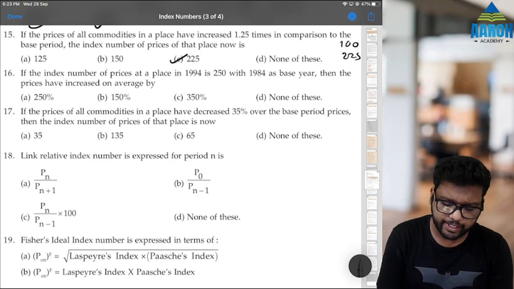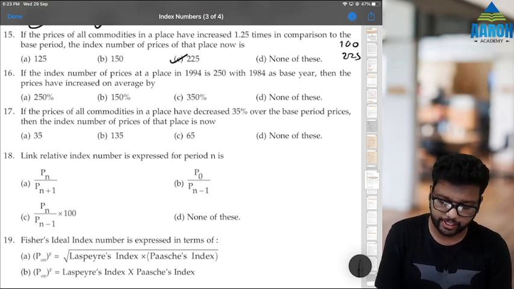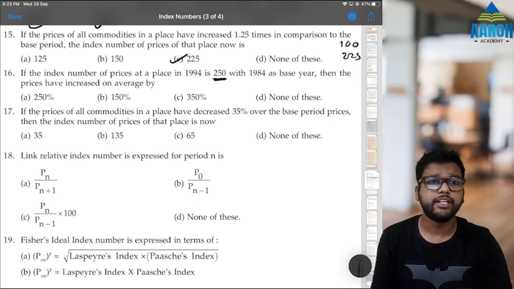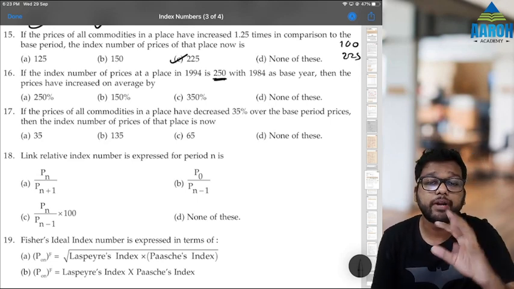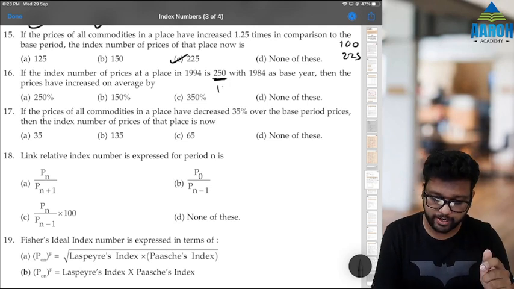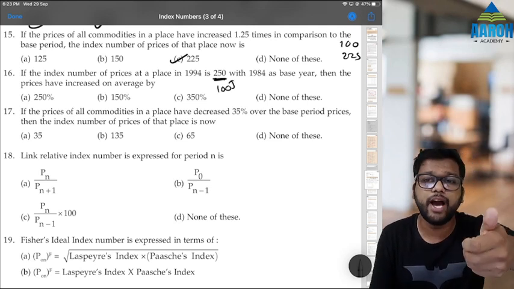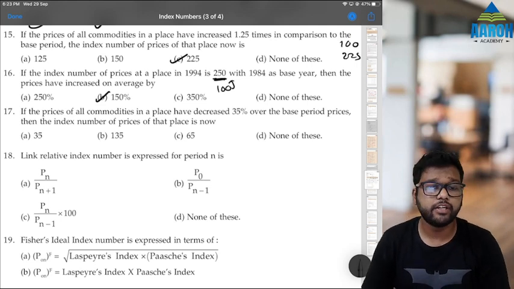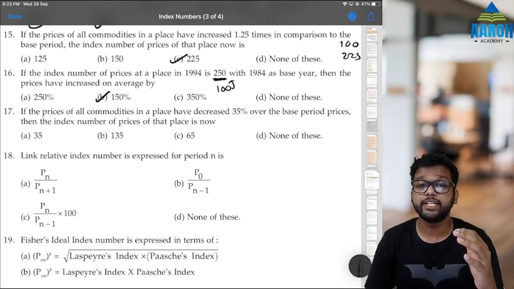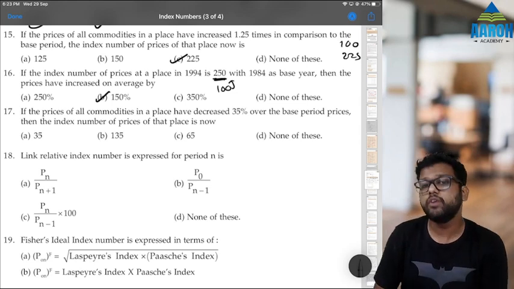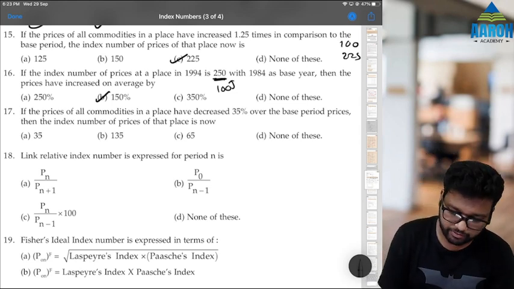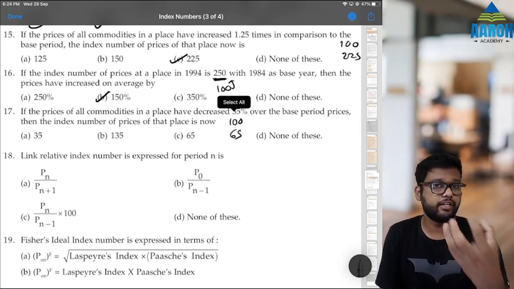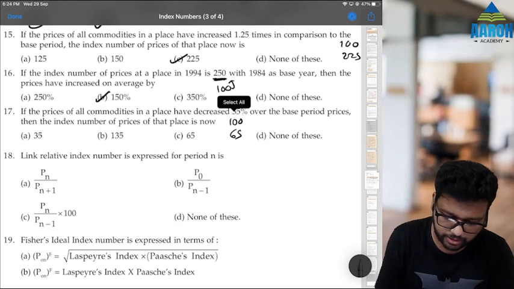Next, if the index number of prices at a place in 1994 is 250 with 1984 as base year, then the prices have increased on an average by. Prices have increased by how much? So from 100 it became 250. That means it has increased by 150%. B is the correct answer. Next is similar. If prices of all commodities in a place have decreased 35% over base period prices, that means if base was 100, it has decreased by 35%. That means now it is 65. 100 minus 35%. So an index number is now 65.